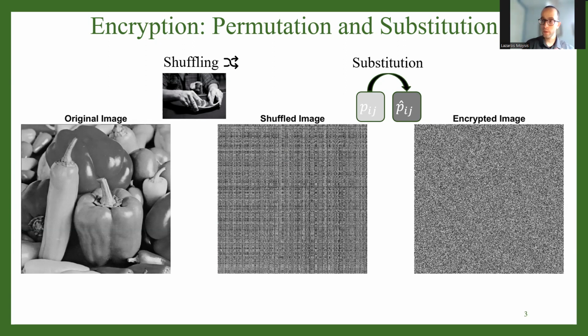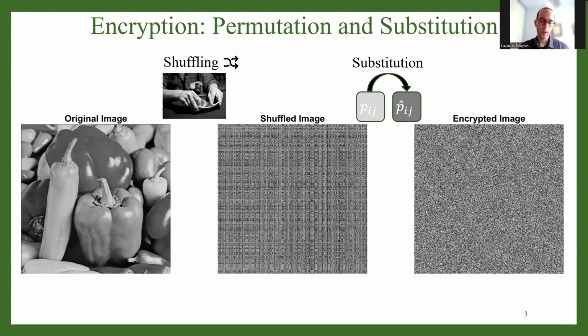So in the previous video that I'm going to put in the description, we talked about the first process, the permutation process, or the shuffling, if you like. And we analyzed why it is not enough to guarantee full security for encryption. It guarantees some sort of security, for example, to the naked eye, but against several statistical tests, it fails. And that's why we need substitution.